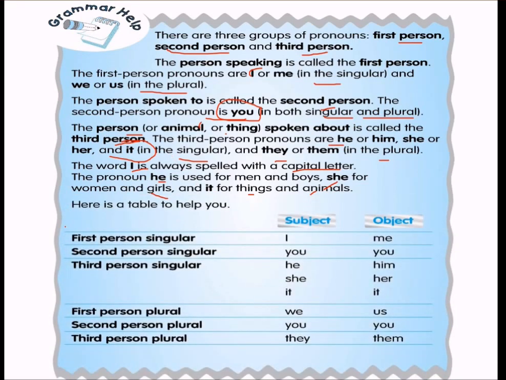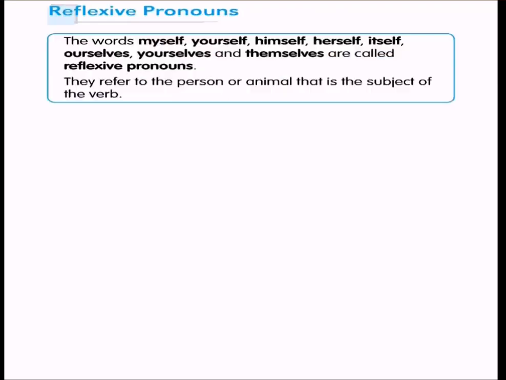So look at this table. First person singular is I, and the object form is me. You is the same for both. Third person singular is he, and for the object it will be him. She becomes her, and it stays it. First person plural is we, then us. You is common, which means you will use only you in both cases. Then they, and then them. They is the subject for third person plural, and the object is them.